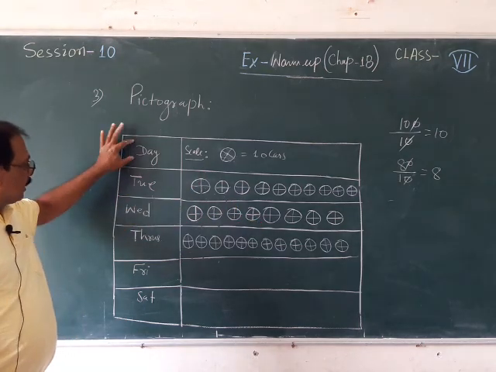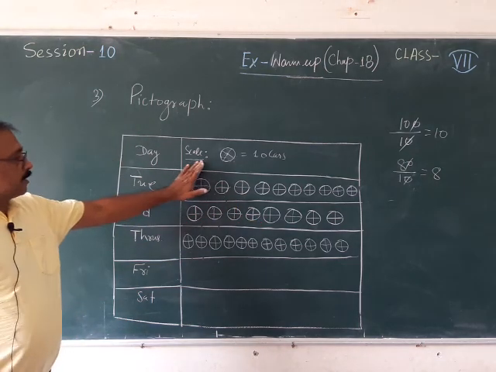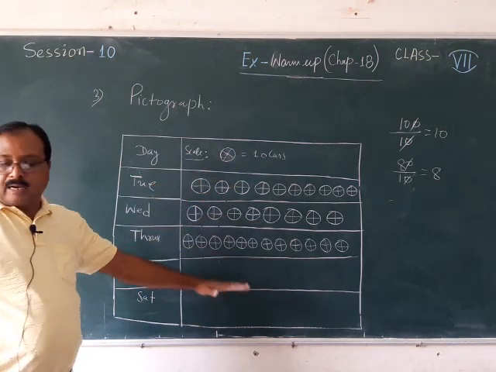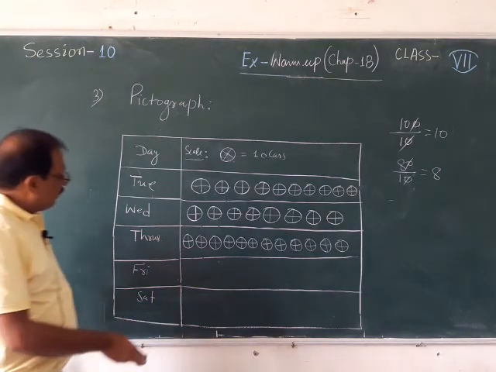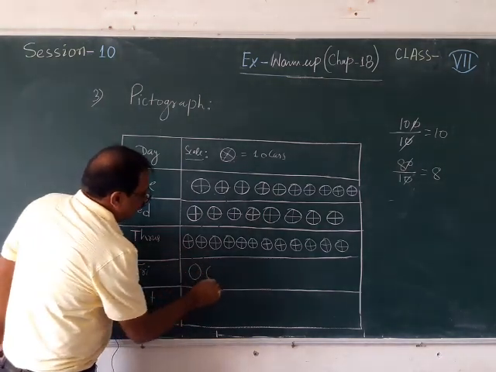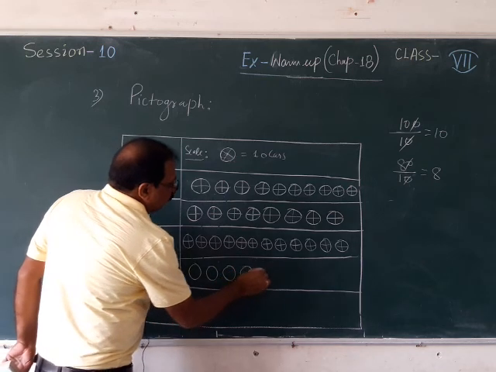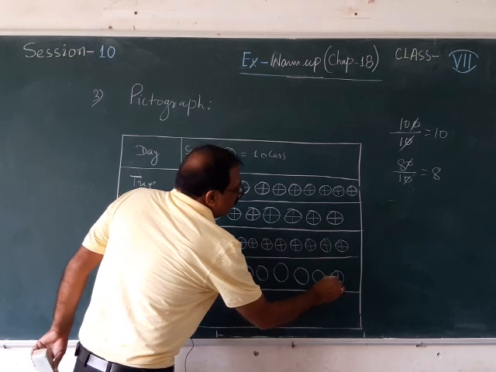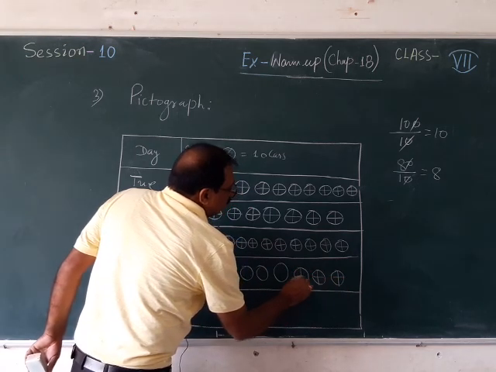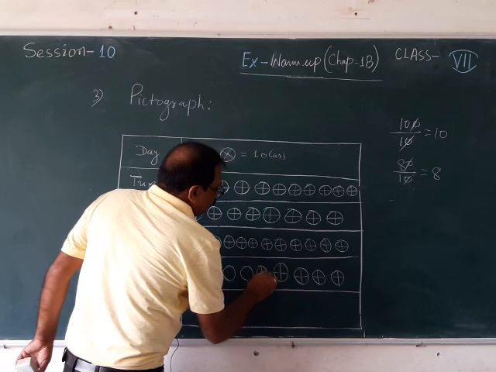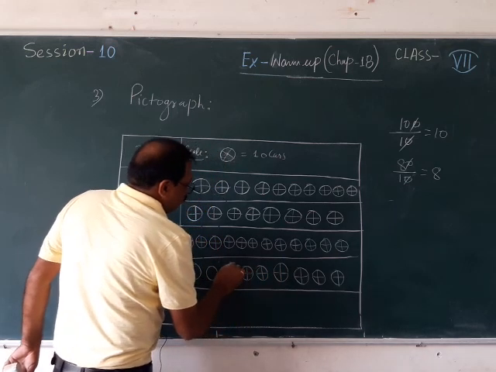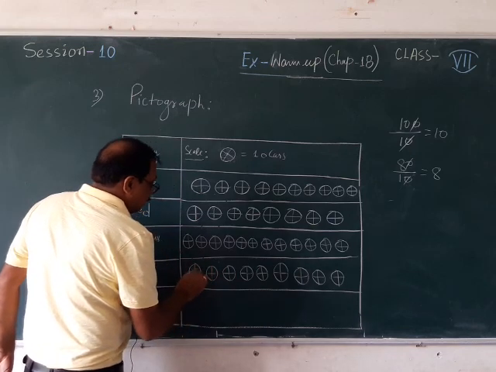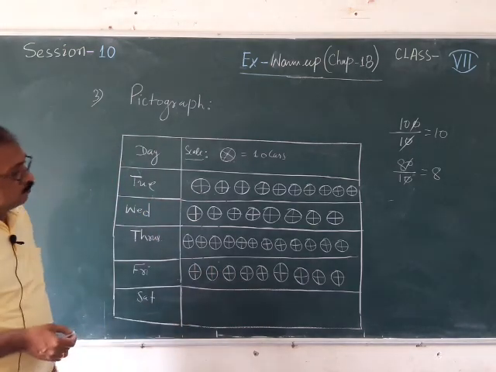So, here you need to write the day's name, and you will write the scale first. One wheel is showing 10 cars. So, accordingly I am going to frame. Then Friday 90 it is, that means 9 wheels. 1, 2, 3, 4, 5, 6, 7, 8 and 9 wheels you can draw. You can color your wheels so that it can look nice. And if you can draw the car directly, it is better to draw the car. If you can draw nicely, and if you have time, you can draw.